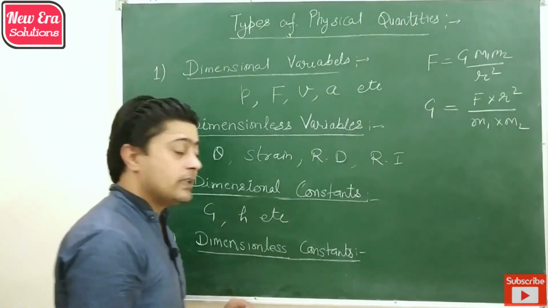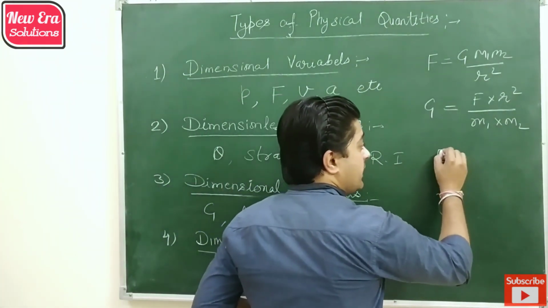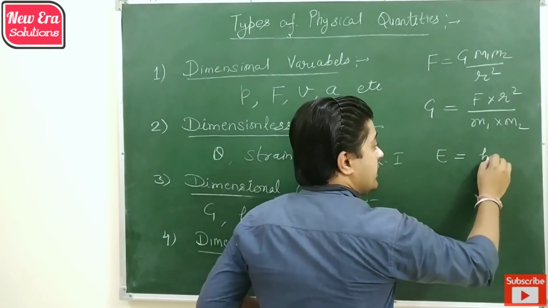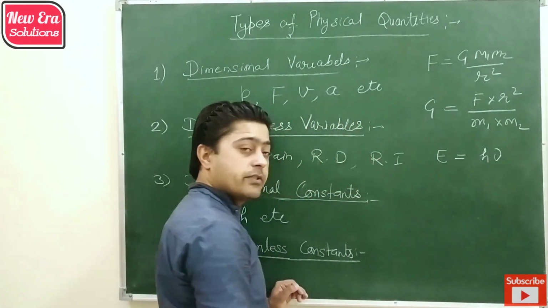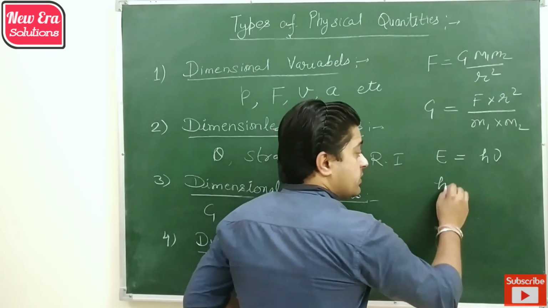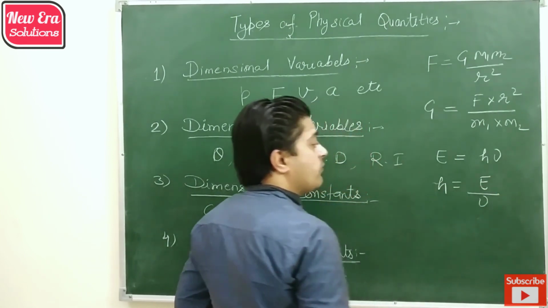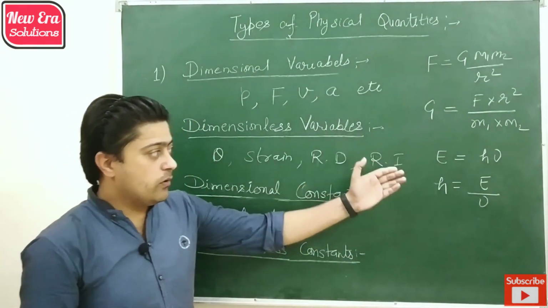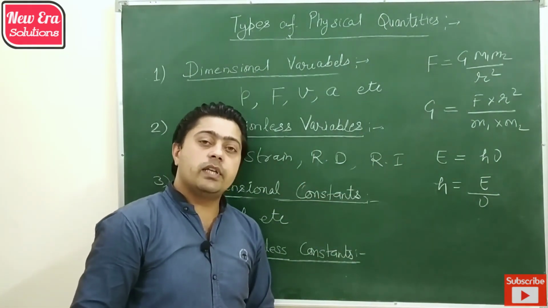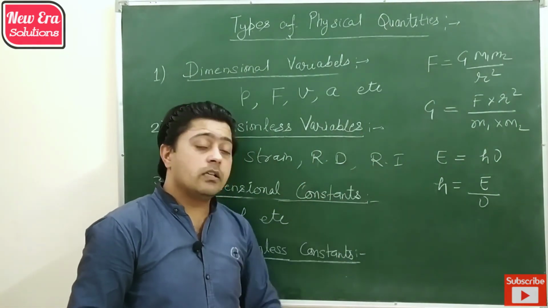Similarly, to find the dimension of Planck constant we have a formula: energy of a photon is h nu. So the dimension of Planck constant is dimension of energy upon dimension of frequency. So by putting the value of respective physical quantity we can find the dimension of these constants.